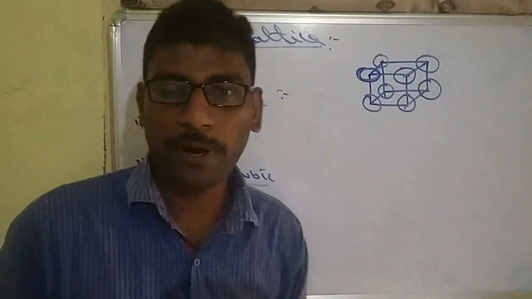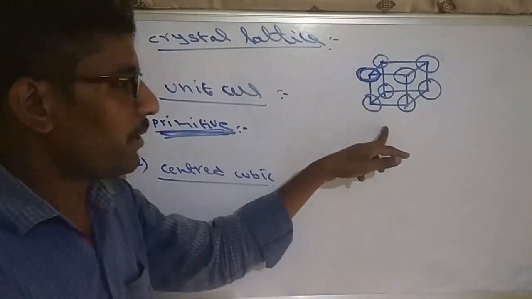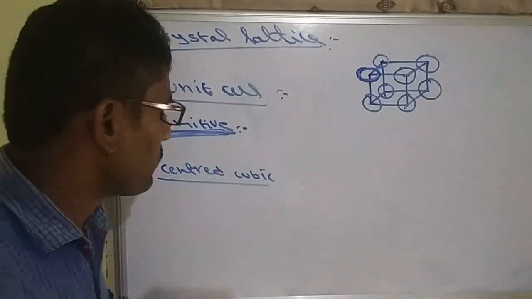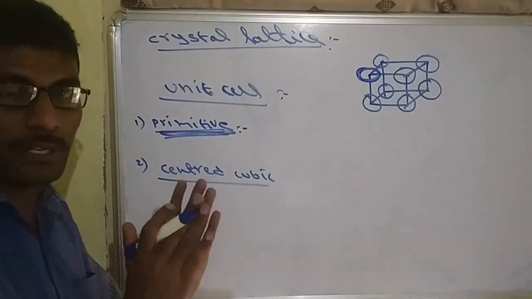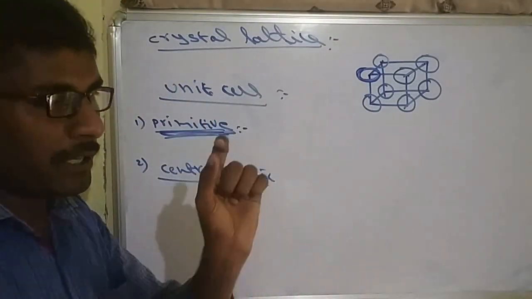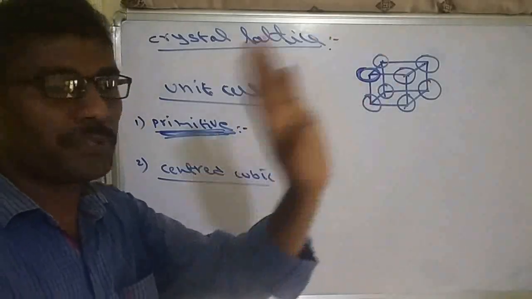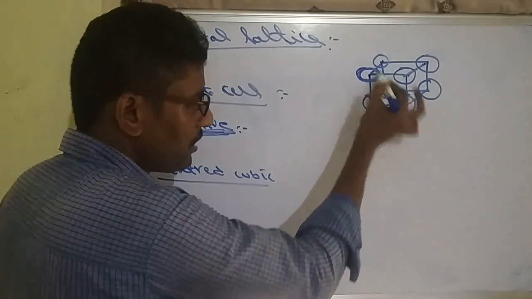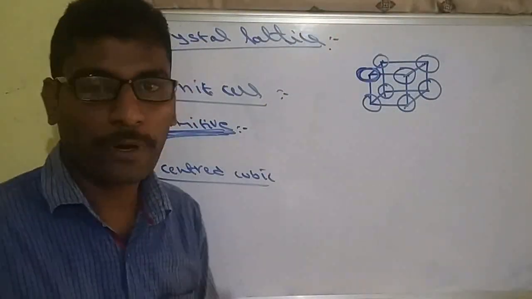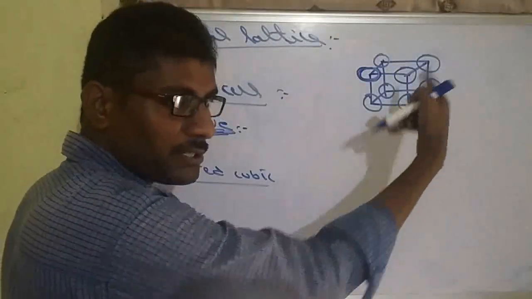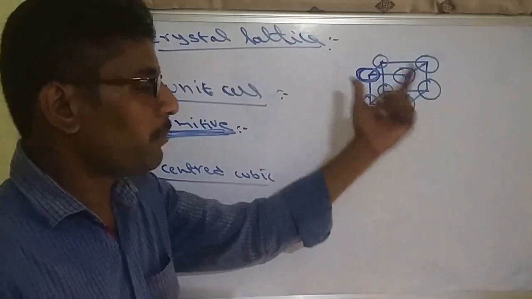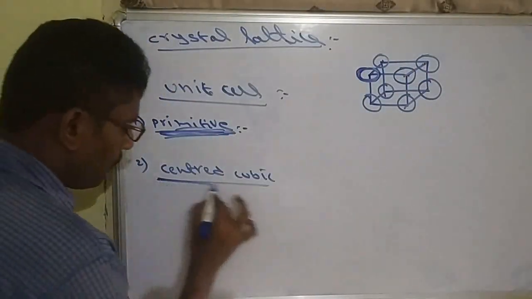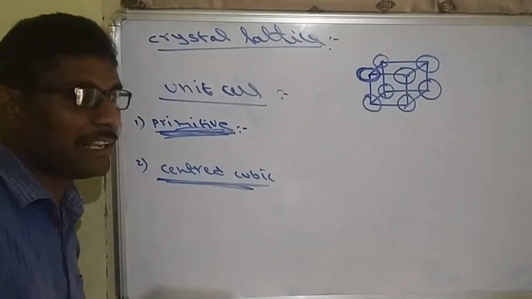The number of lattice points will be 8 because for a cube there must be 8 corners. The positions we are calling lattice points. Lattice point means positions of particles. At which position is the particle present? That position we call a lattice point. The particle is present at the corner, so this corner position we call a lattice point. In total how many corner positions? 8 corner positions, so the number of lattice points will be 8. That is the primitive. Now the second type will be centered cubic.